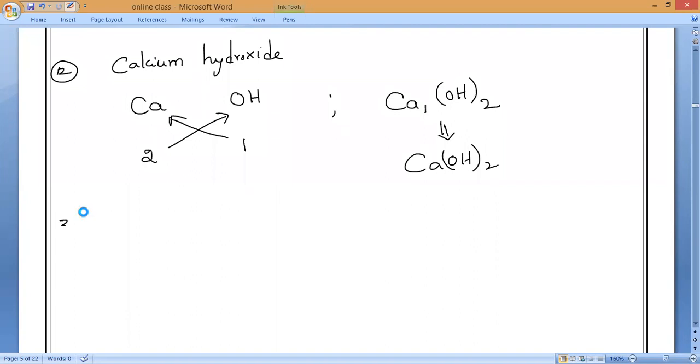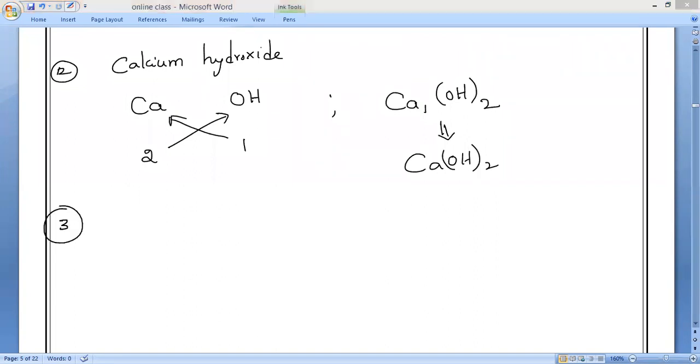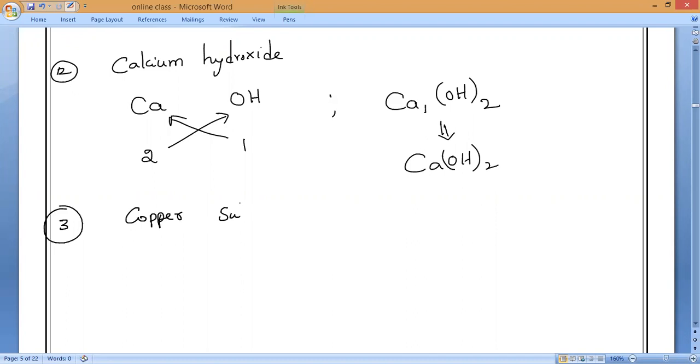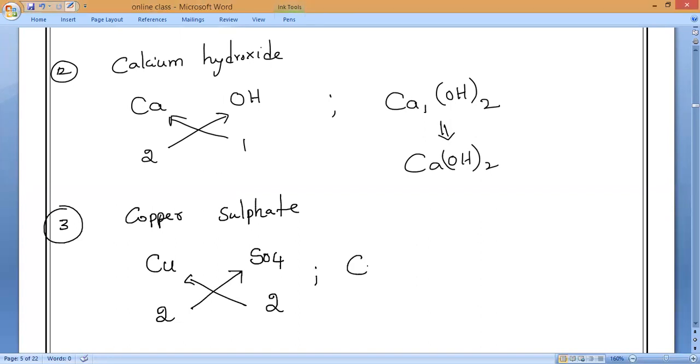Next, copper sulfate. What is the formula? Everybody can tell me. Copper sulfate, Harini. Yesterday itself I told you. Copper is Cu. Sulfate is SO4. The copper valency is 2. Sulfate valency is also 2. If you have done crisscross, what will come, guys? We are going to get Cu2 SO4 twice.